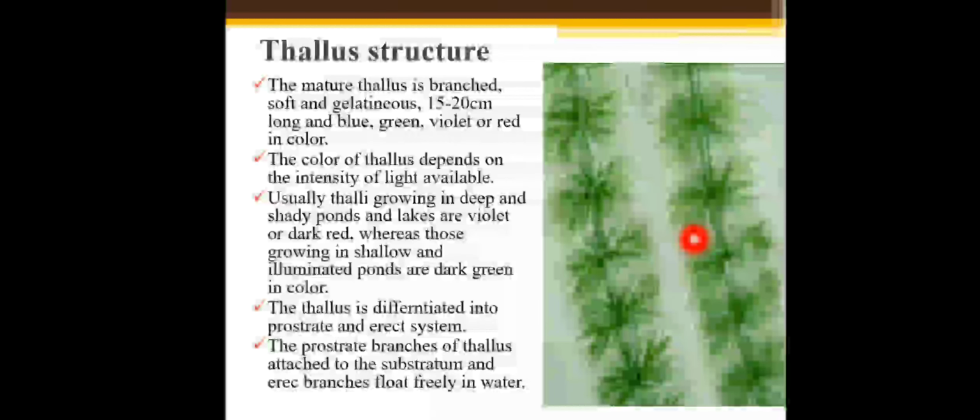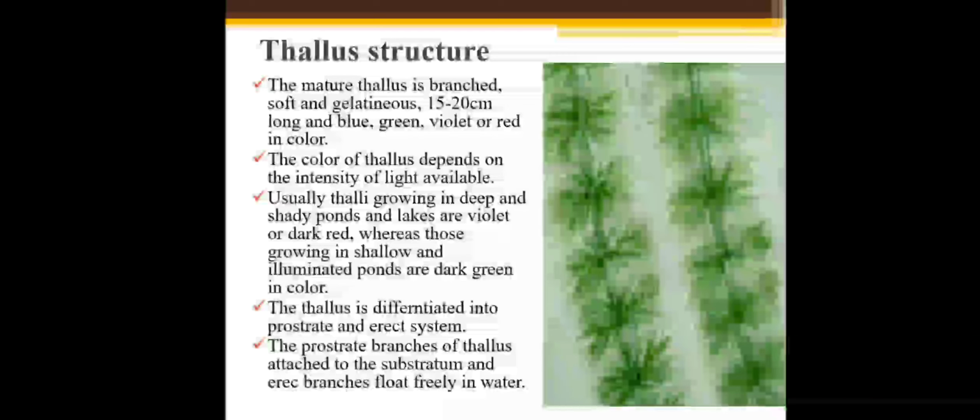The color of the thallus depends on the intensity of light. There are many colors like blue, green, violet or red. The color depends on the intensity of light in the place where it grows.